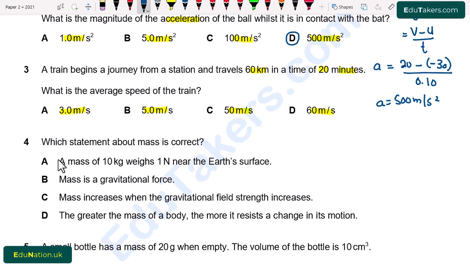So first of all, average speed is the total distance divided by total time. I write here, average speed is equal to total distance divided by total time.